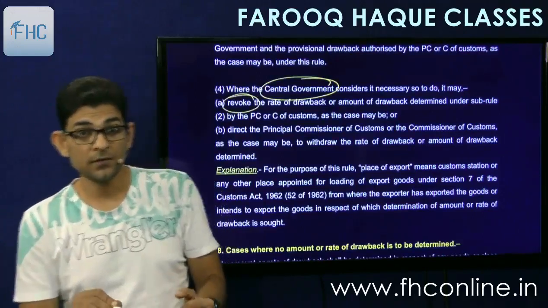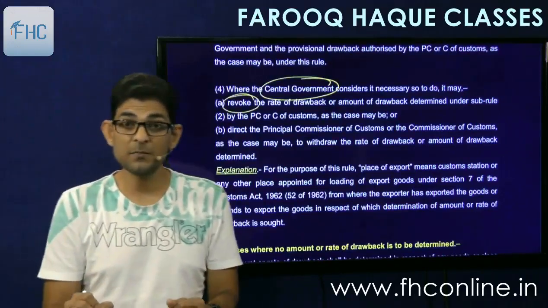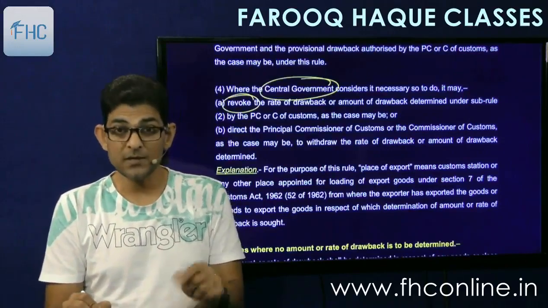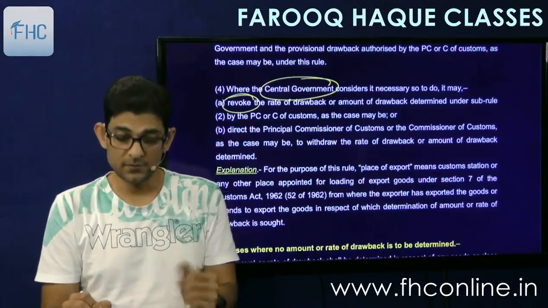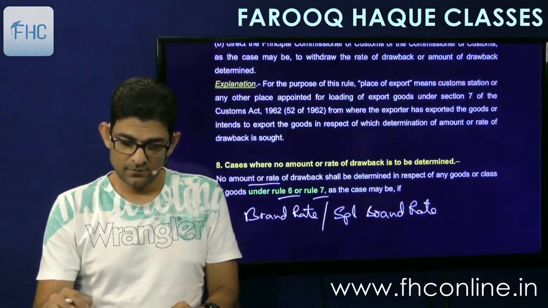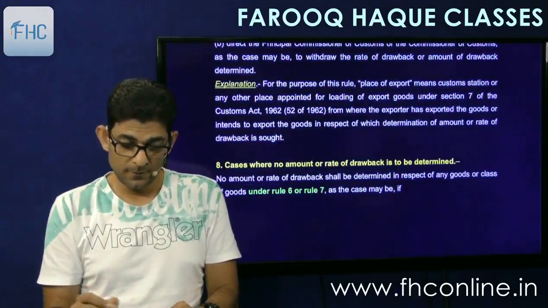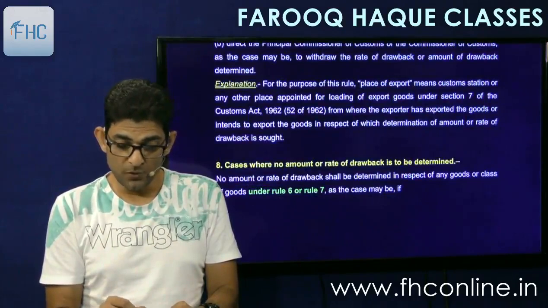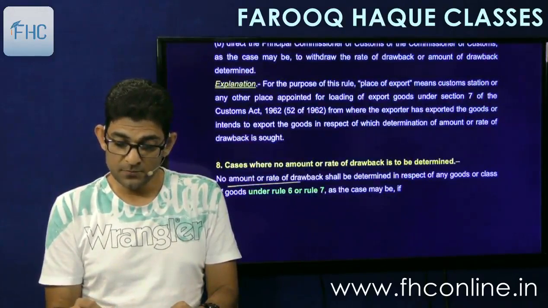Government can revoke the special brand rate fixed by the PCOC, or direct the PCOC to cancel it. And 8 says that no amount or rate of drawback shall be determined in respect of any goods or class of goods under 6 or 7, as the case may be.